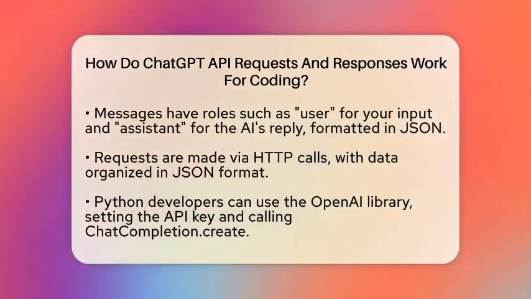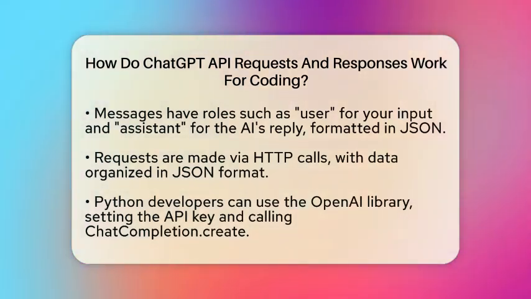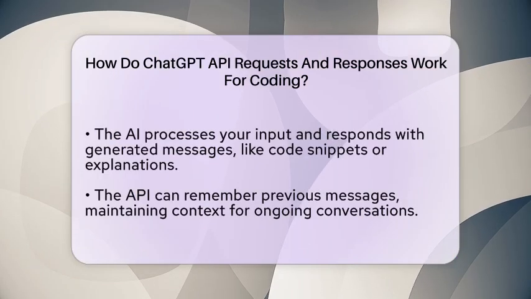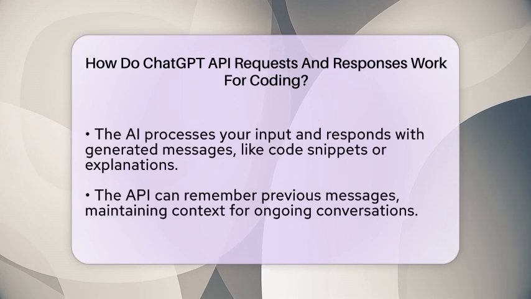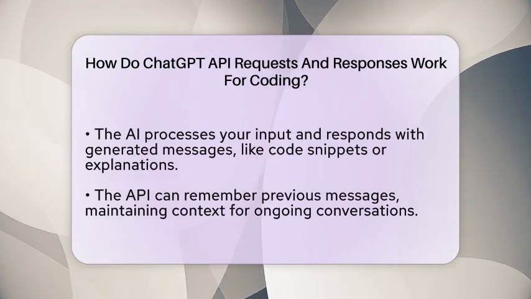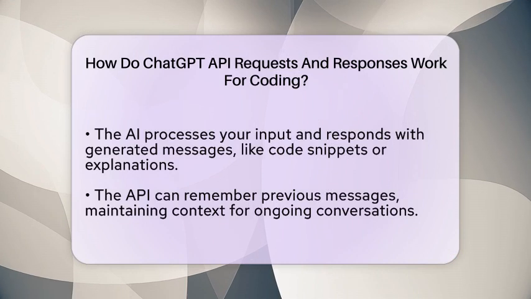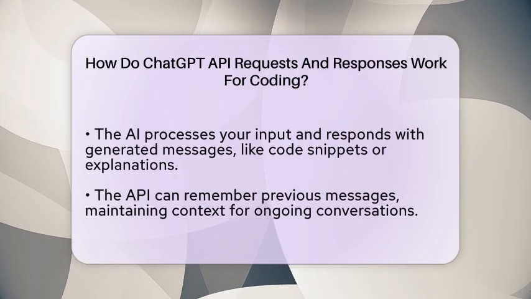If you send multiple messages, it keeps track of what was said before. This helps when debugging or working on a project where you need to give the AI context. You can include previous code snippets or error messages, and the AI can give more accurate help.